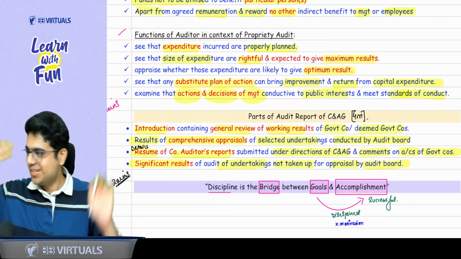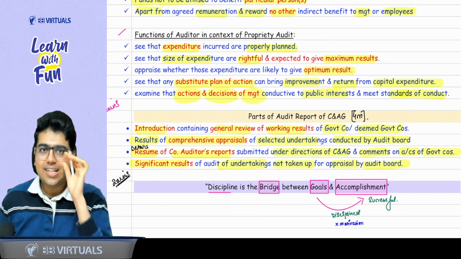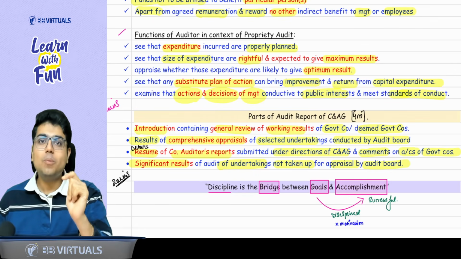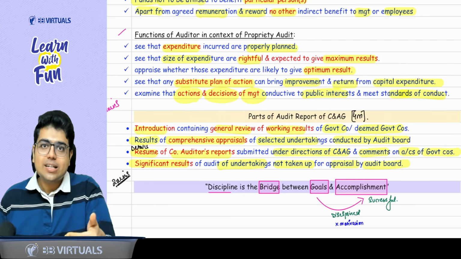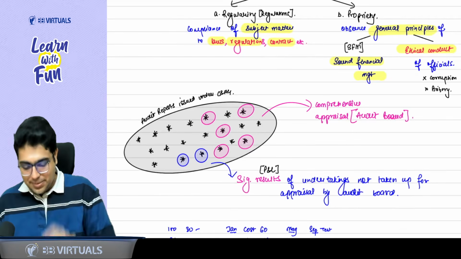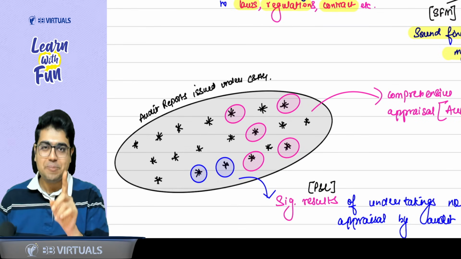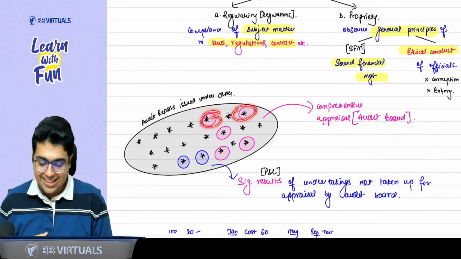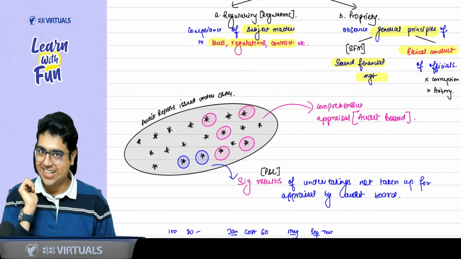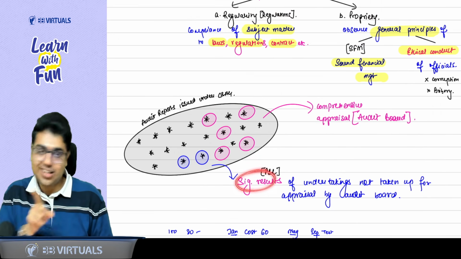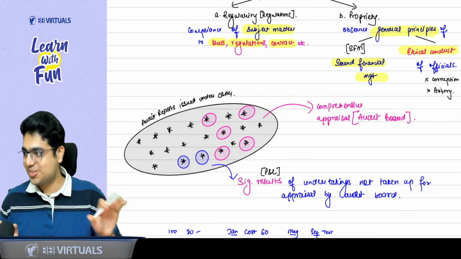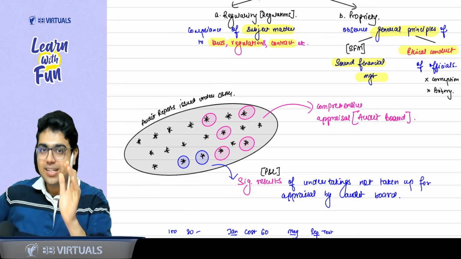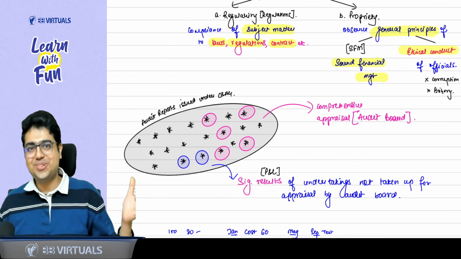4 points done. Yes. This topic is done. I'll tell you now. In this chapter, the problem is not with the topics. Problem is with not getting to understand what the topic is trying to say. But let me tell you, such type of photos make it easy to understand. Acha, there were selected undertakings for comprehensive appraisal that we need to note. And from other entities, there were significant results of certain entities which were not selected. That has to be reported. Then it becomes easy for our mind to grasp the things. So that's why I say, never fear when Shubham sir is here.